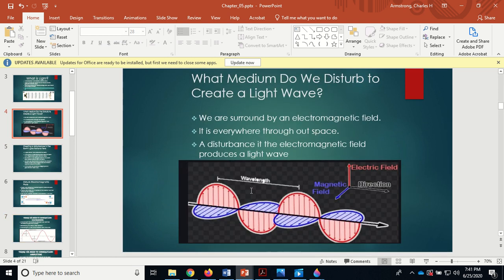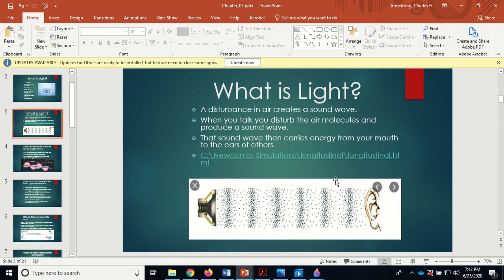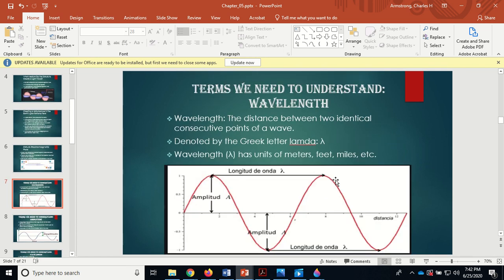In other words, going back to the water picture way back up here, if there was no disturbance here, the medium, we'd have a placid lake, it'd be flat. That would be equilibrium. Then we throw the rock in there, the waterways bounce up and down past equilibrium, up and down through equilibrium. Okay, so equilibrium is where the medium would be if there was no disturbance.